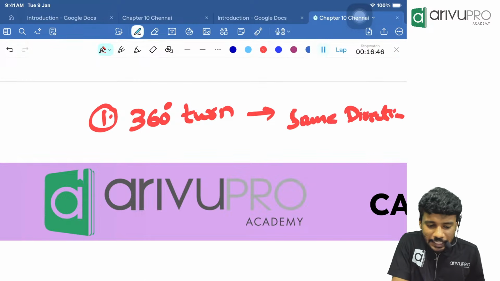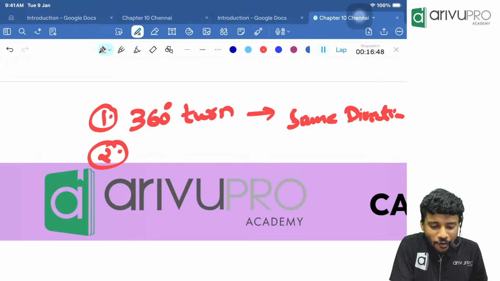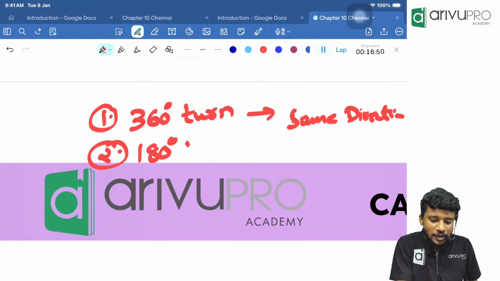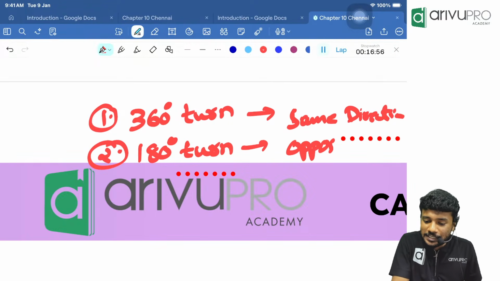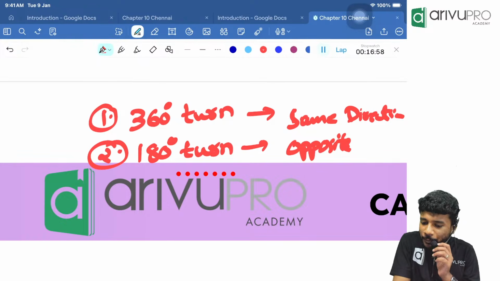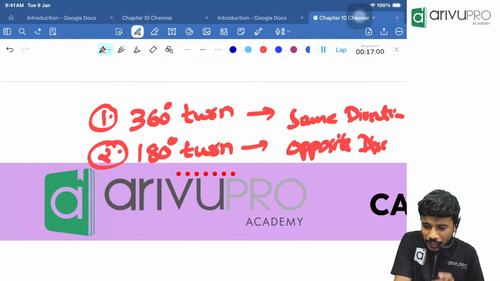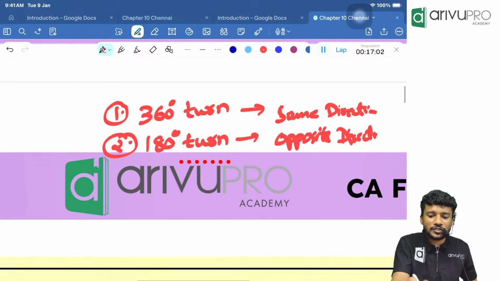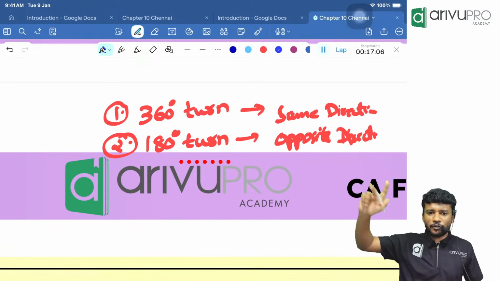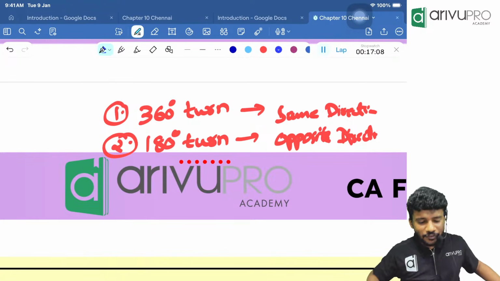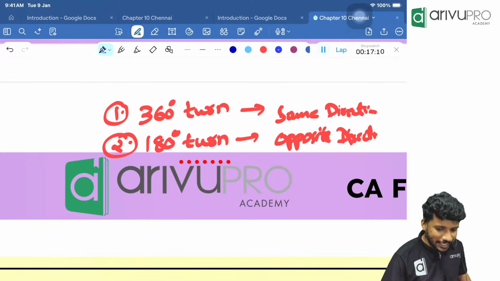Okay. Then, second one is 180-degree turn. 180-degree turn means what, people? At the end of the day, the direction will become opposite. So first one is 360-degree turn, where we will come back to the same direction. The second one is 180-degree turn, where we will turn into the opposite direction.